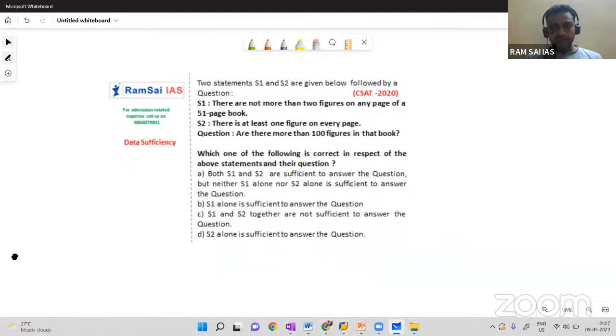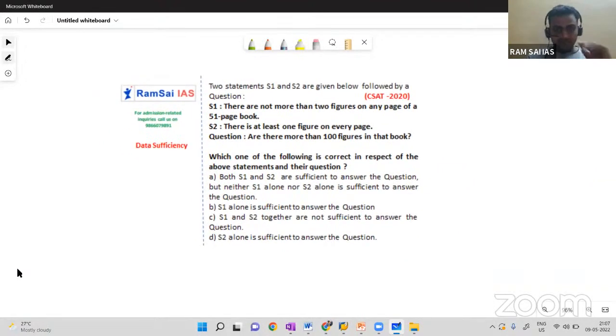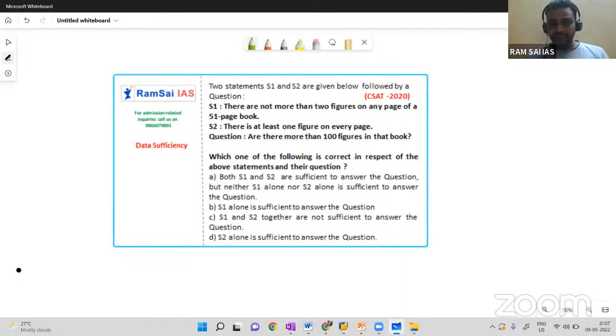Another question we have from 2020. Question is, are there more than 100 figures in the textbook? Okay, look at the question again. It is starting with "are", so your answer should be either yes or no.